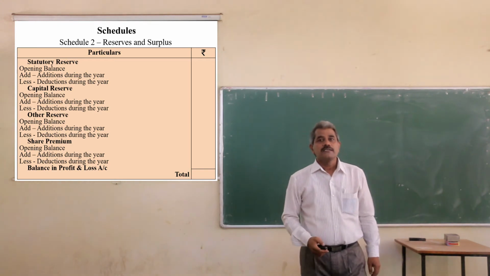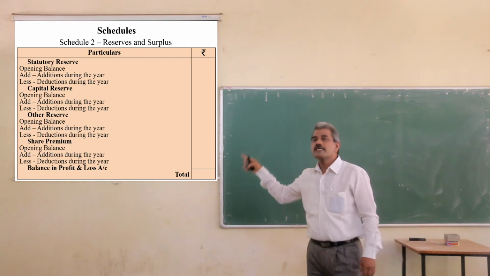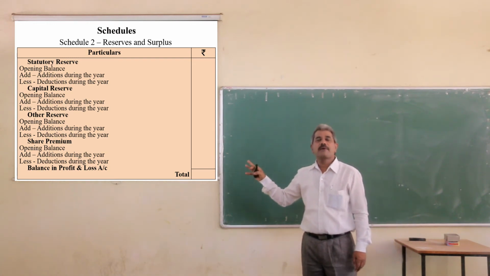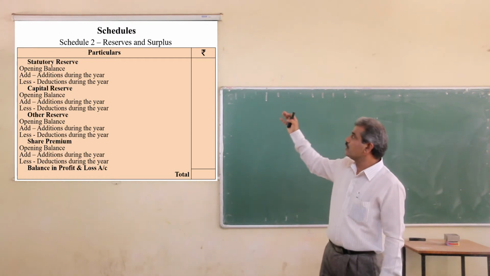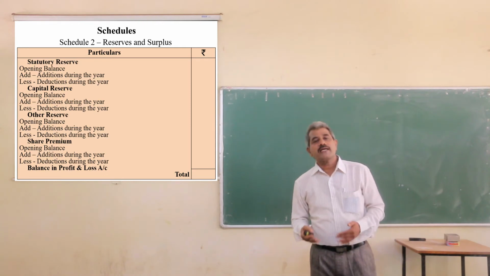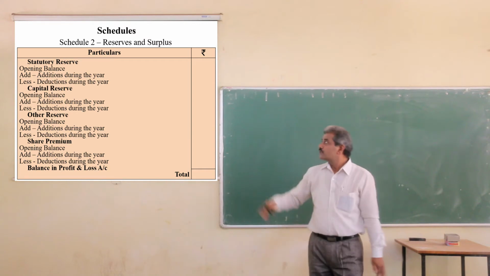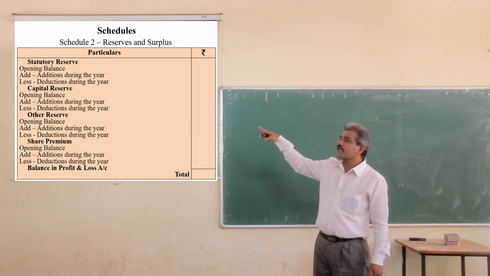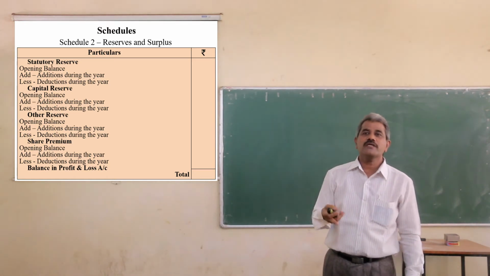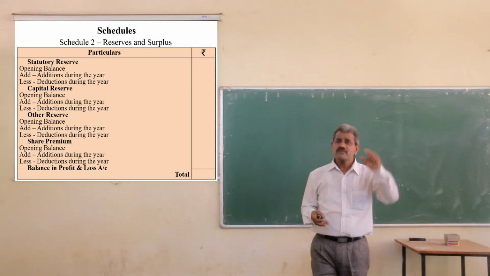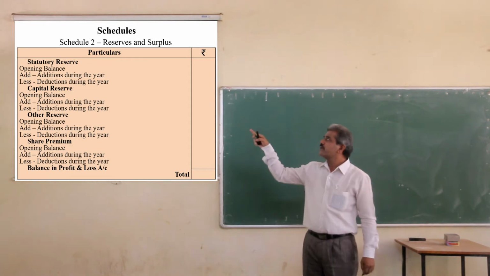Next is the second schedule, reserves and surplus. Here we have to present the details of various reserves and the balance of profit and loss account as well as share premium. You know the statutory reserve, which every bank has to maintain. First is the statutory reserve. Take the opening balance, add additions during the year, and from the total, if any amount is utilized, then such amount should be deducted.